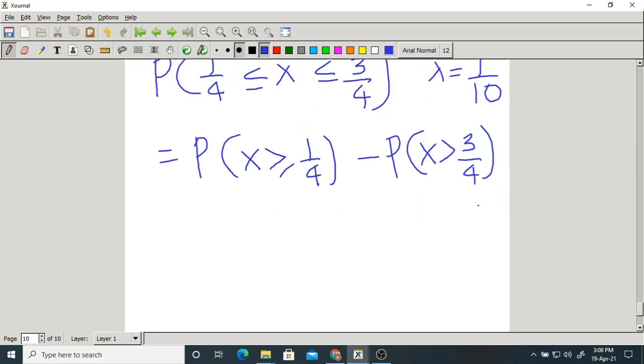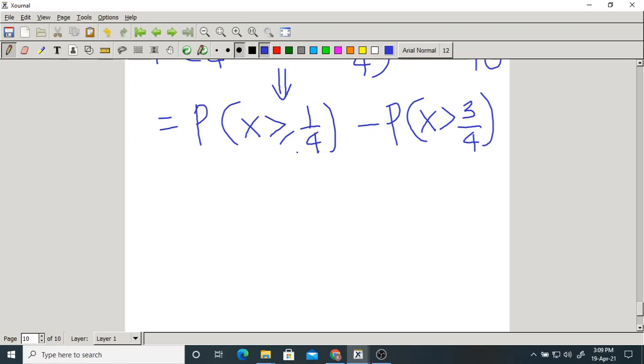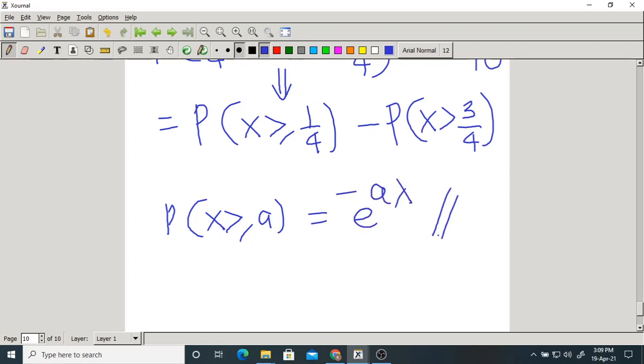Please make a note of this. I told you in the last classes, if x is the exponential random variable, what is the probability that x is greater than or equal to a? It is e power minus a lambda. Do you remember this?